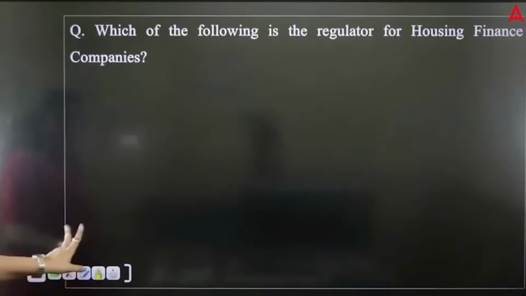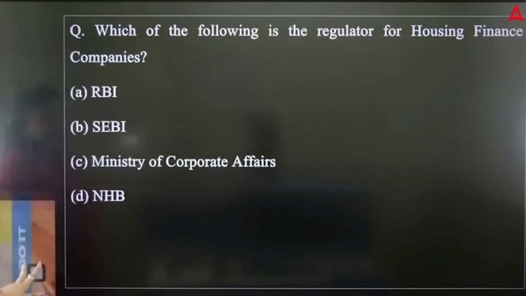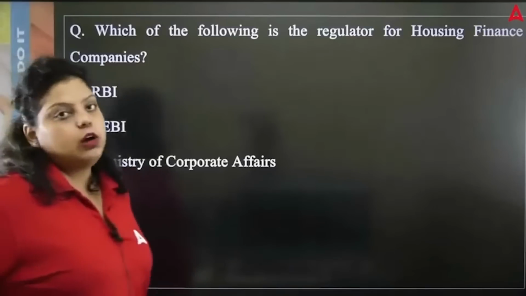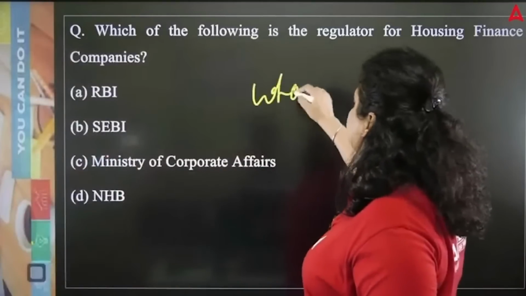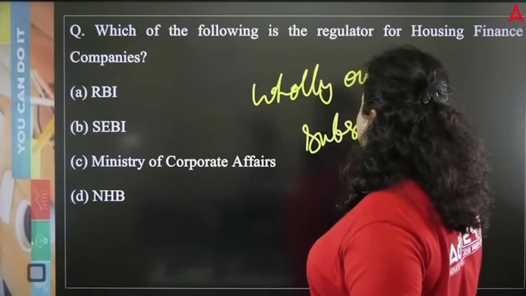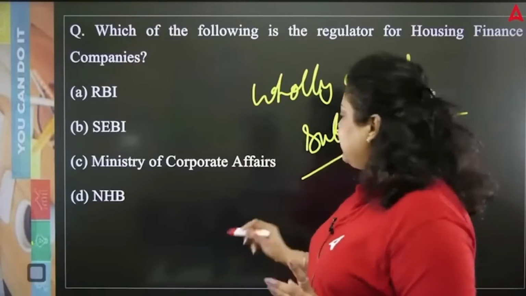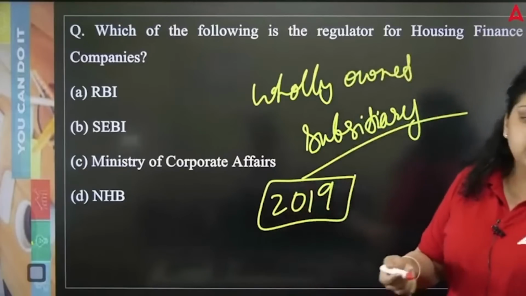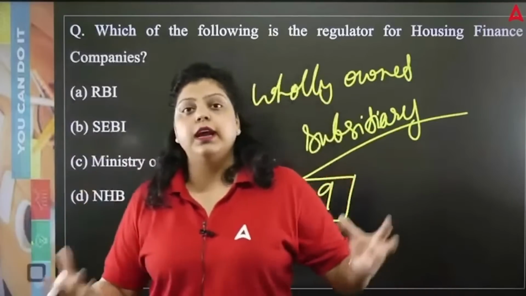Next. Which of the following is the regulator for housing finance company? Who regulates the housing finance company? So if we talk about housing finance companies, NHB, National Housing Bank, you all have heard about it. So NHB used to be a wholly owned subsidiary of RBI. Wholly owned subsidiary of RBI means 100% capital to establish NHB was given by RBI. But in 2019, RBI sold the NHB to the Government of India, 100% capital, for the amount of 1450 crores. This 1450 crore was paid by the government to RBI to purchase the NHB.